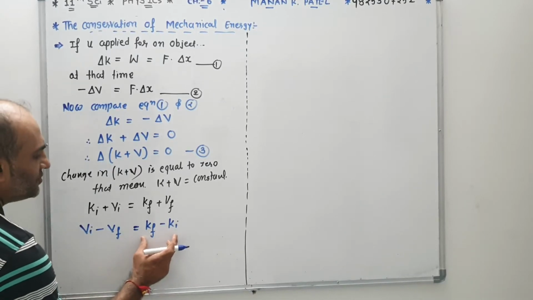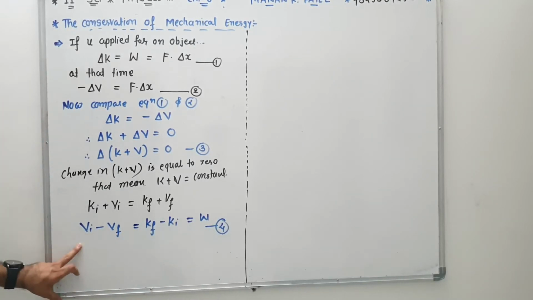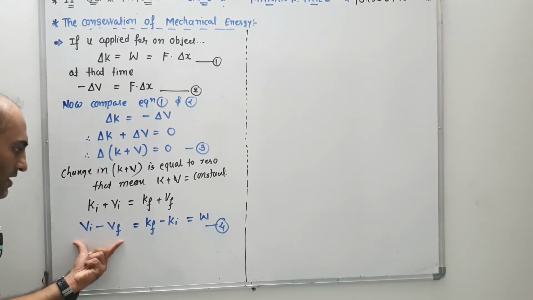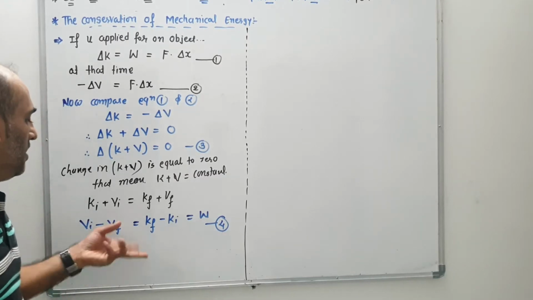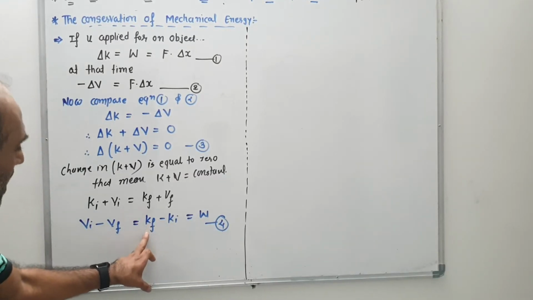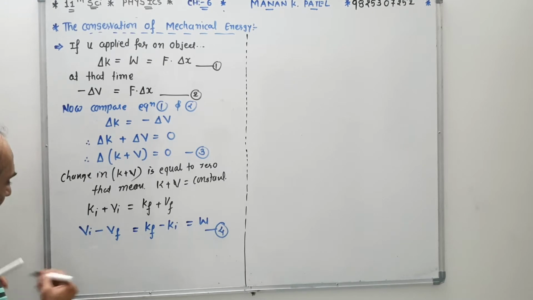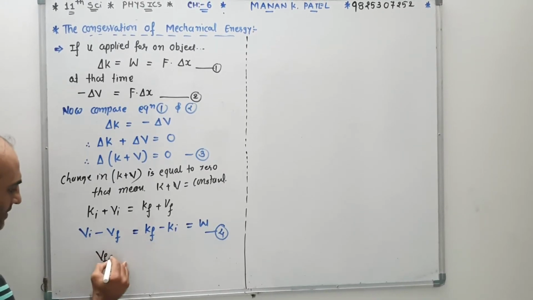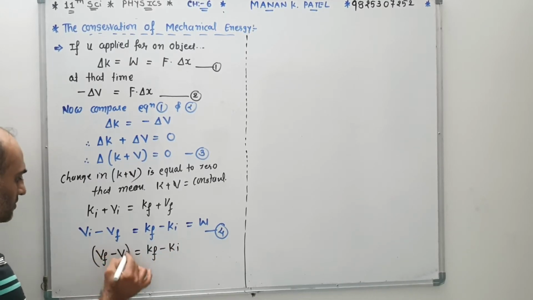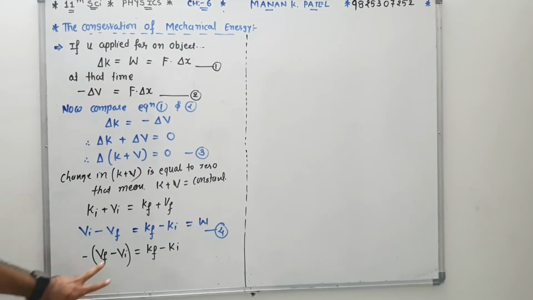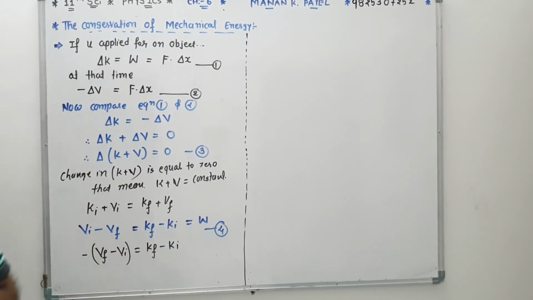But you know that change in condition is again work. So there is the equation: change in potential energy, initial minus final. That means positive. And for kinetic energy, final minus initial. That means positive. But when we change that condition into this form, V of final, like the same form of kinetic, so we must write a minus over here. That means again and again, delta K is equal to minus delta V.